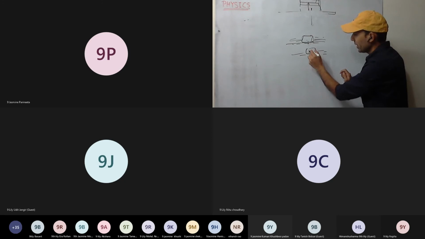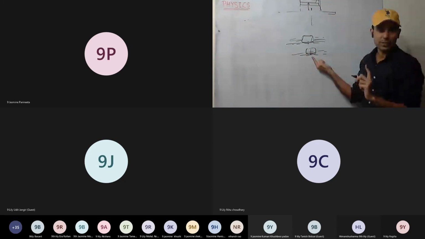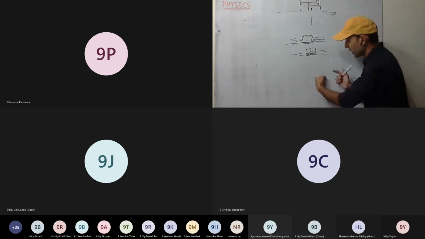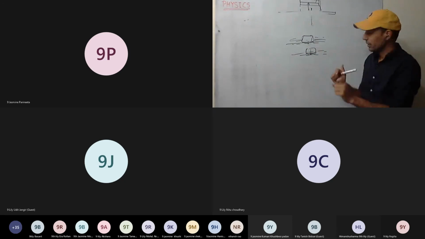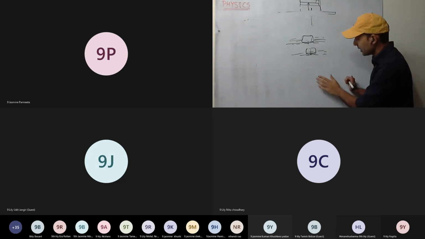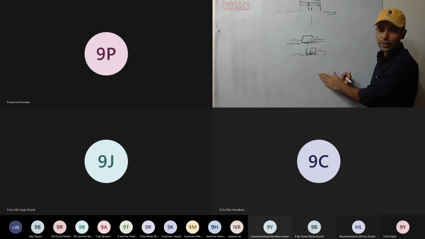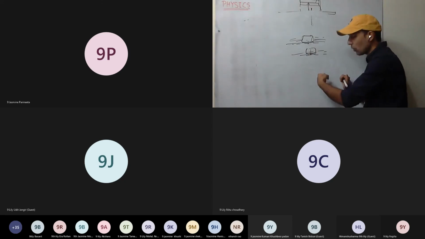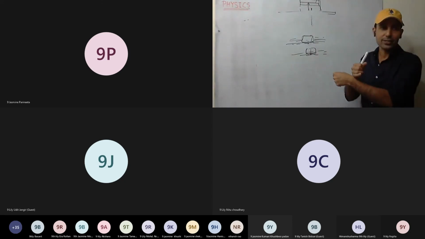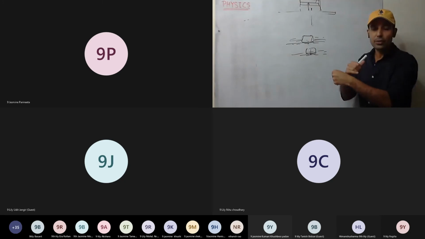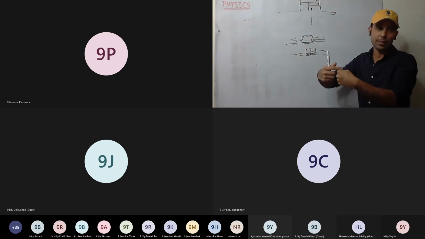Okay, this block is there. It will keep on moving till these two forces become equal. Similarly, if I give the punch, it will result in the same force. Now see here, if this body is not much stronger, what will happen? My punch will go inside the wall. Yes or no? It will go inside only when the forces become equal.